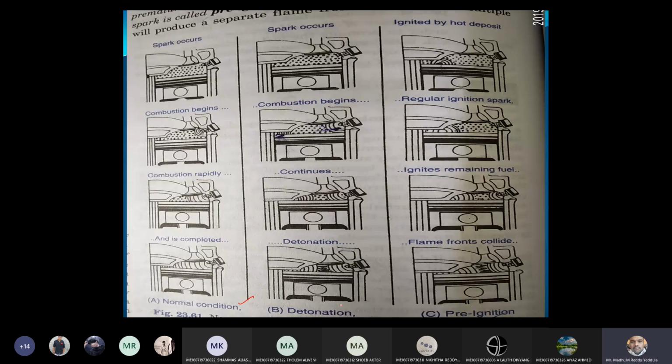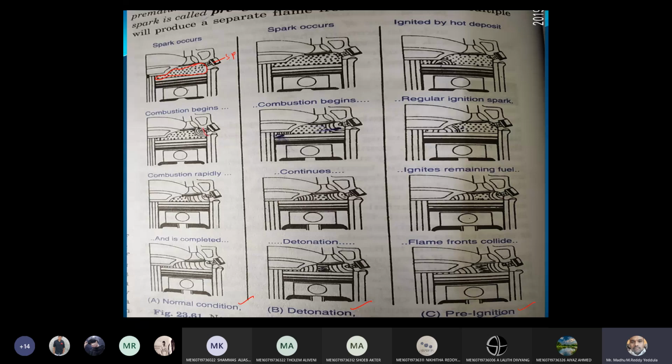Normal combustion, and second one is detonation, third one is pre-ignition. Now, as you can see, this is the combustion chamber, this place, and this is the spark. Let us say it is the end of the compression stroke because the piston is nearer to the top dead center. Right here we are injecting the spark.